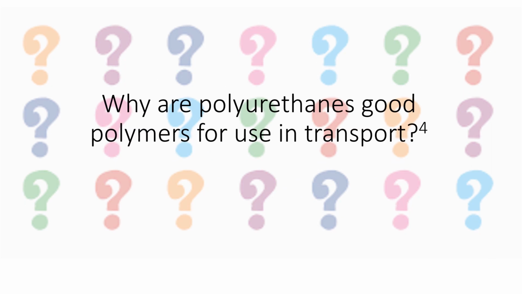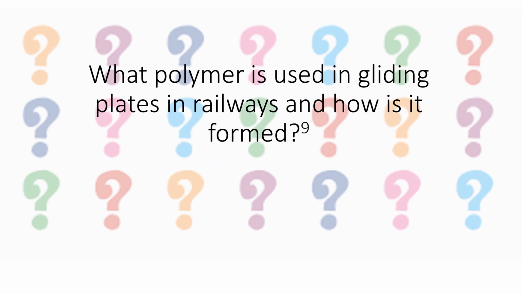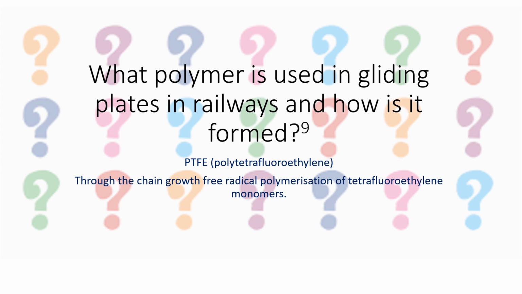Why are polyurethanes good polymers for use in transport? They are fuel efficient as they are lightweight. What polymer is used in the gliding plates and railways, and how is it formed? PTFE, through chain growth free radical polymerization of tetrafluoroethylene monomers.